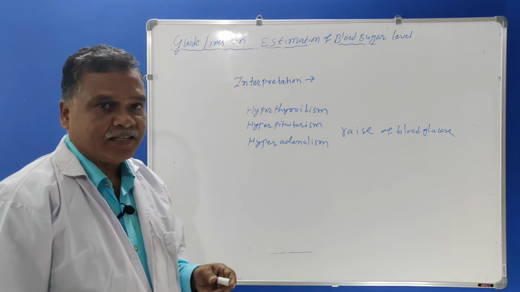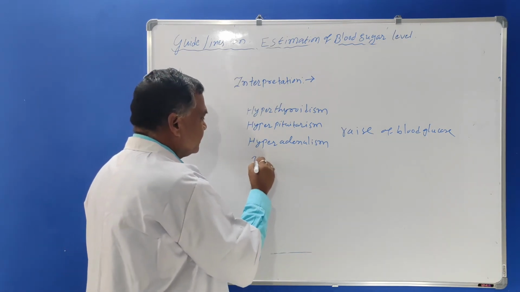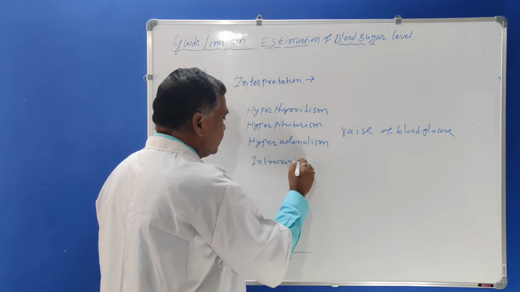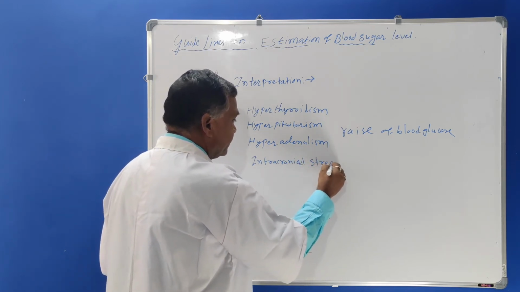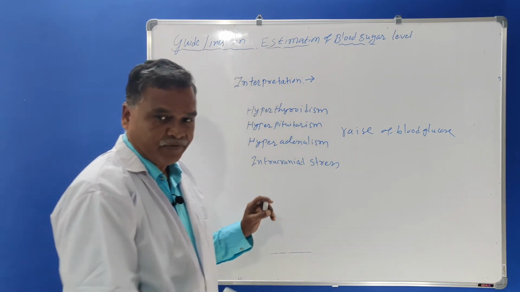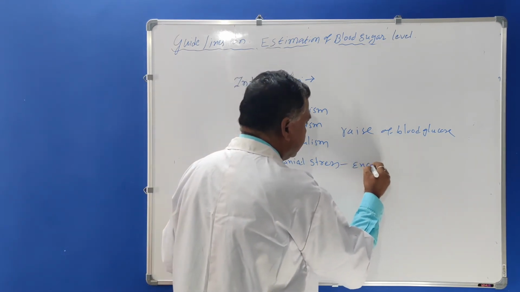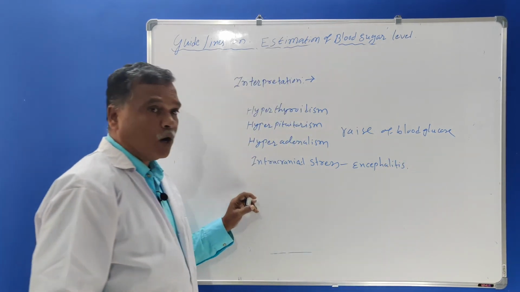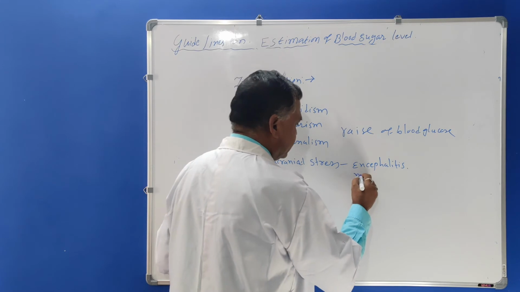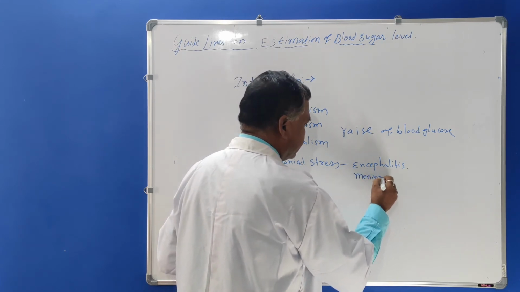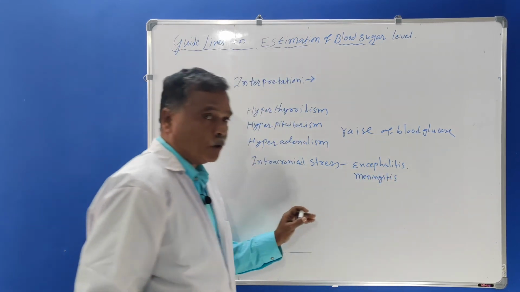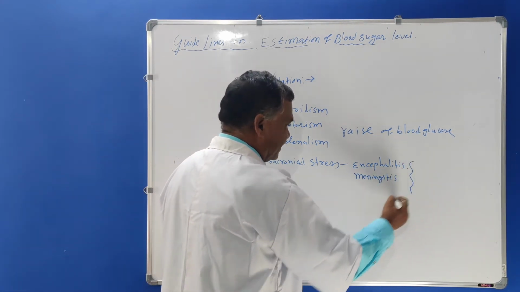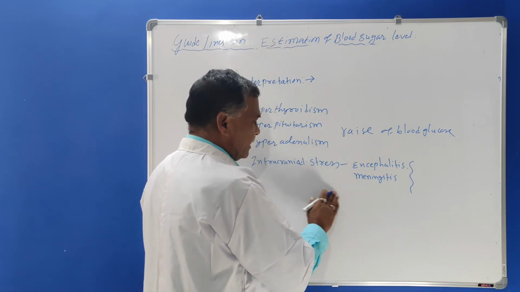And the other reason is that the intracranial stress, like encephalitis or meningitis, will also show the raised value of blood glucose or blood sugar level, more than 180 milligram percent.